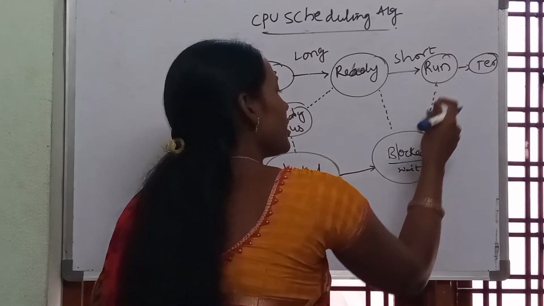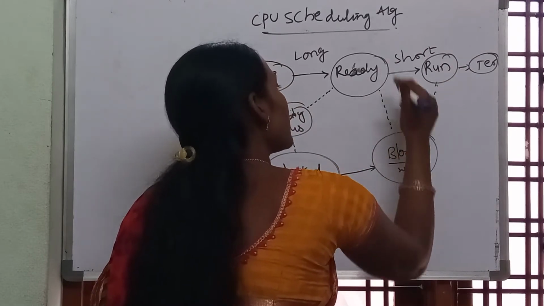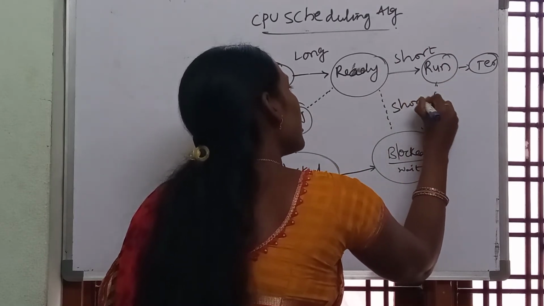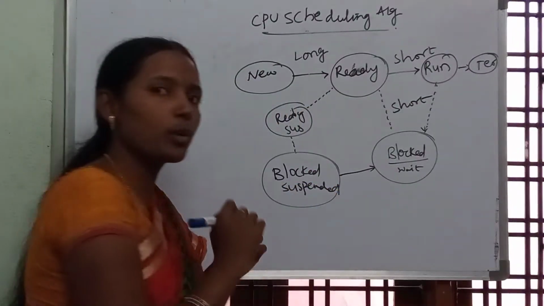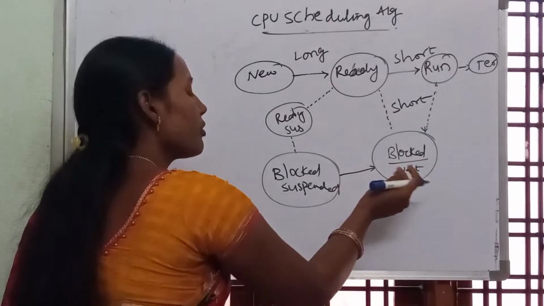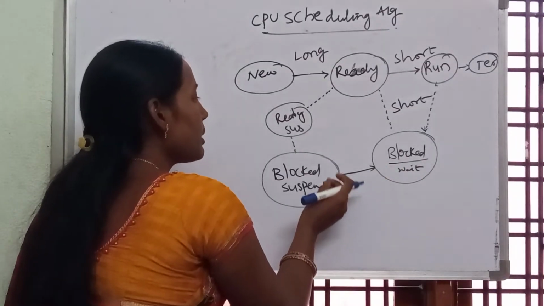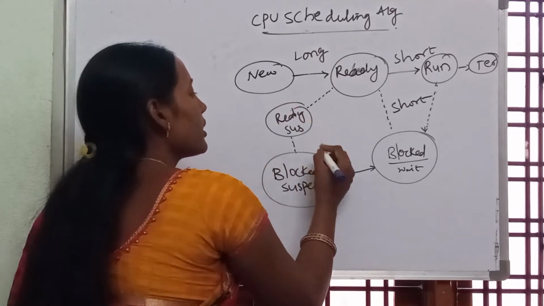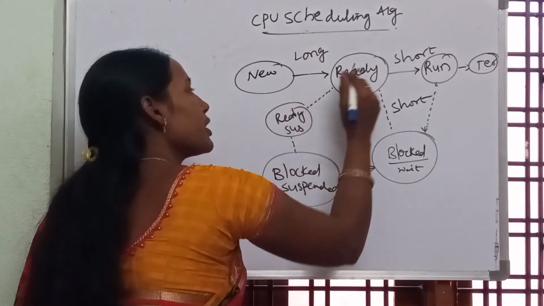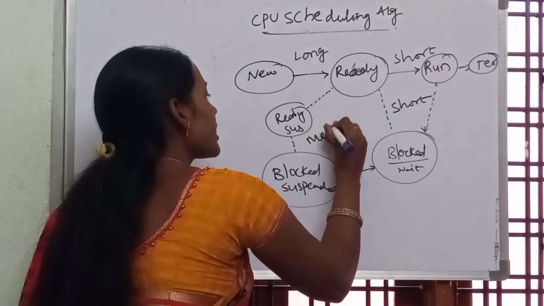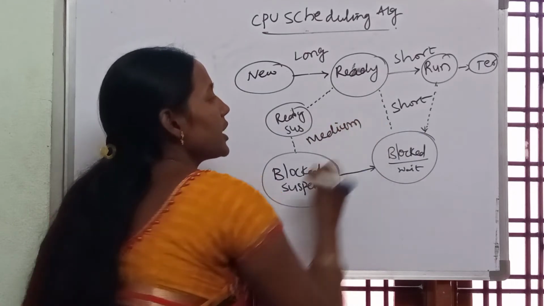And from run to blocked, blocked to ready, all these things we call it as short term scheduling only. Now from blocked suspended to ready suspended to ready, we call it as a medium term scheduling.